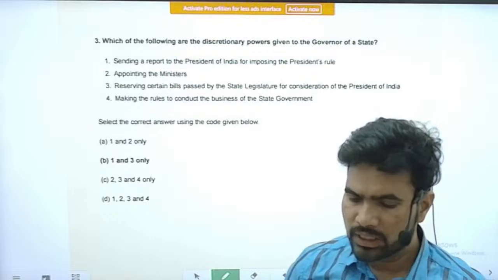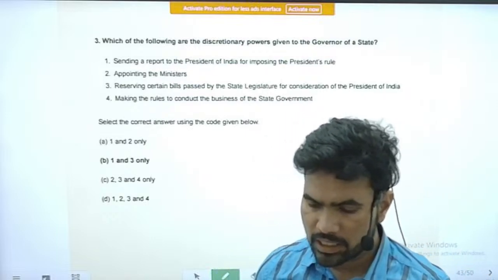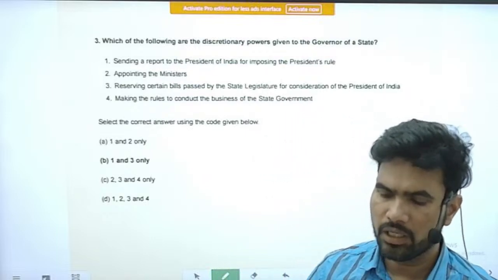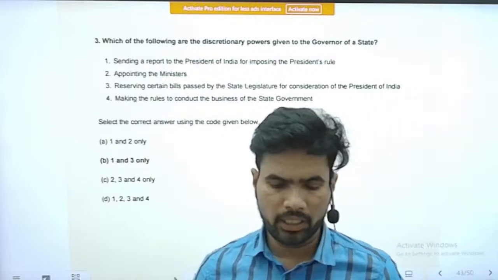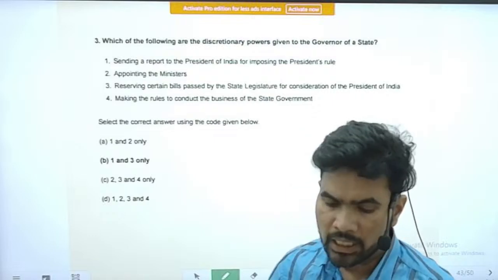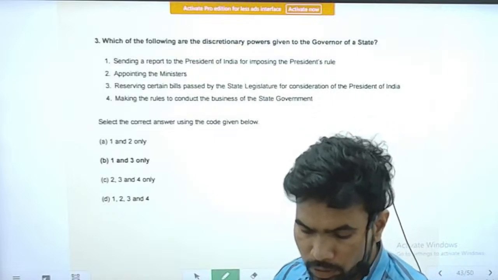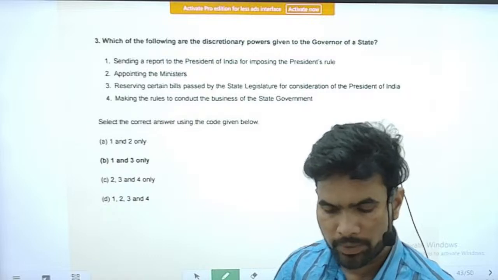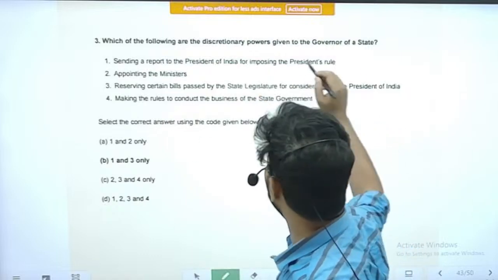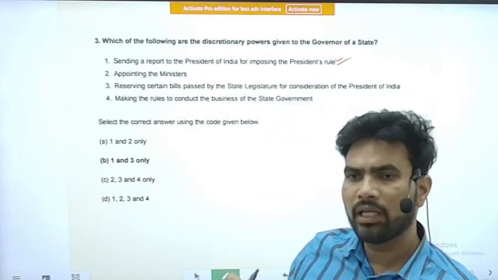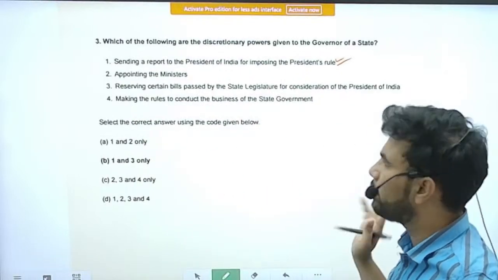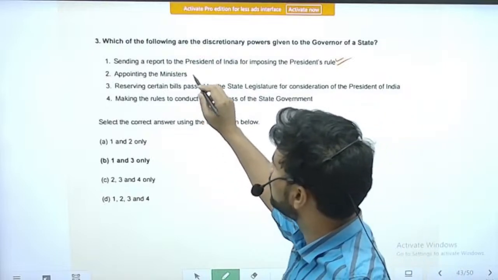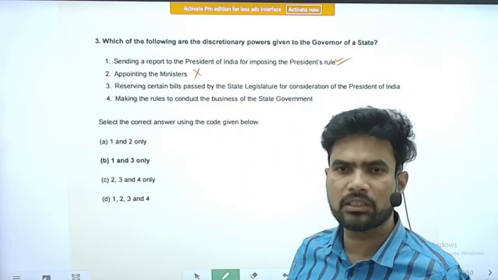Right. Which of the following are the discretionary powers given to the governor of a state? A very easy and straightforward question. The question may look lengthy, but it is easy. Statement 1, sending a report to the President of India for imposing President's rule. Yes, this is a discretionary power of the governor, where he will not seek the recommendation of the Council of Ministers headed by the Chief Minister.